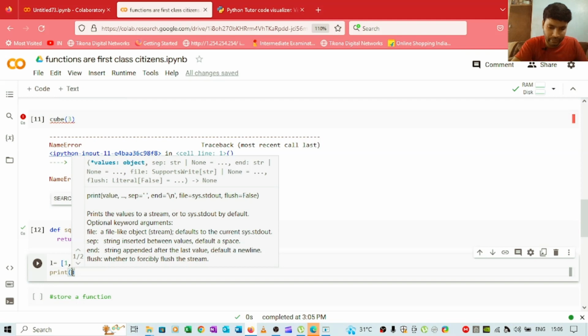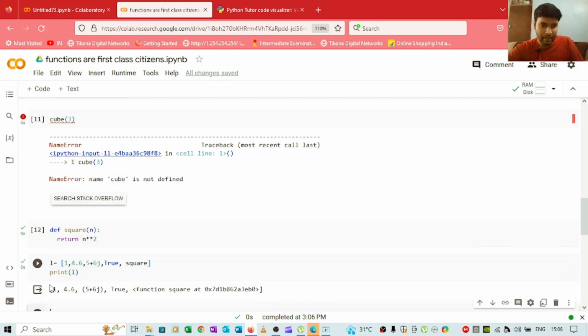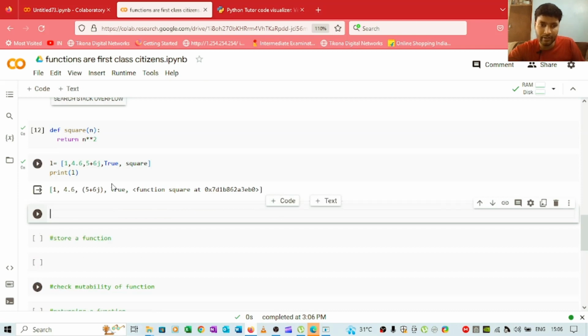So if I try to print L here, we will get the complete function. See, we are getting all these outputs, all these data types, and in place of this function we are getting the complete function as we have got this output earlier. And one more thing you can do here is fetch this square by using the index position. You can use the positive indexing or the negative indexing, depending on your choice.